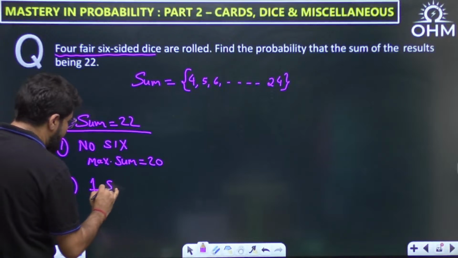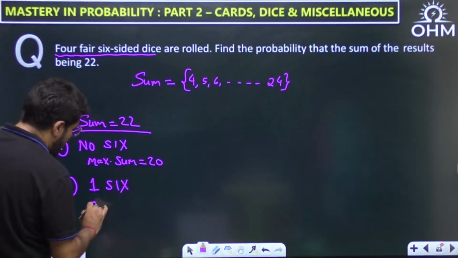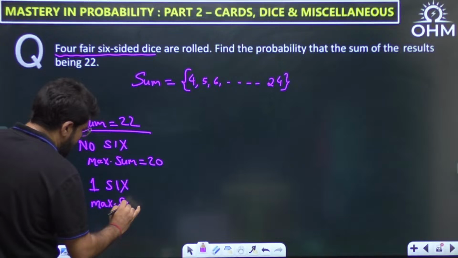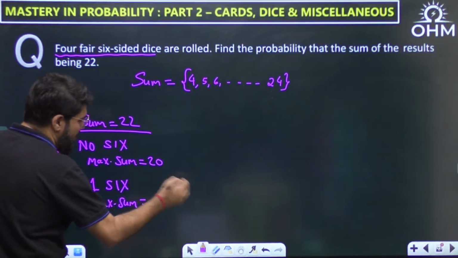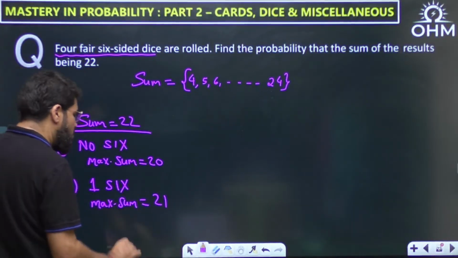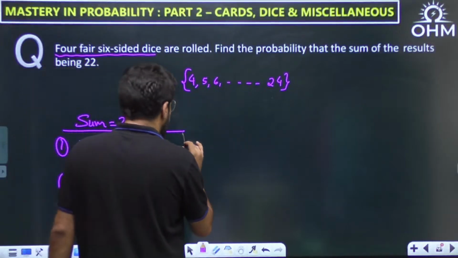If you get a single 6, then also the maximum sum, single 6 and the rest all maximum 5, is 21. So this is also not required.